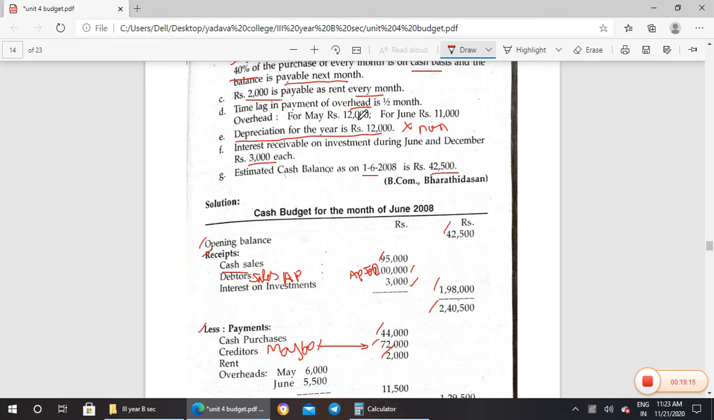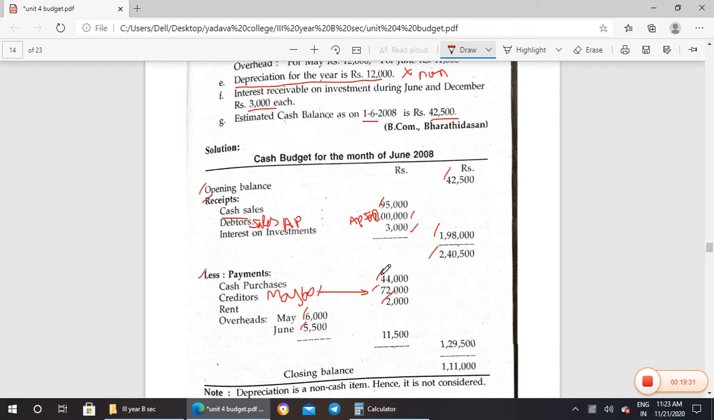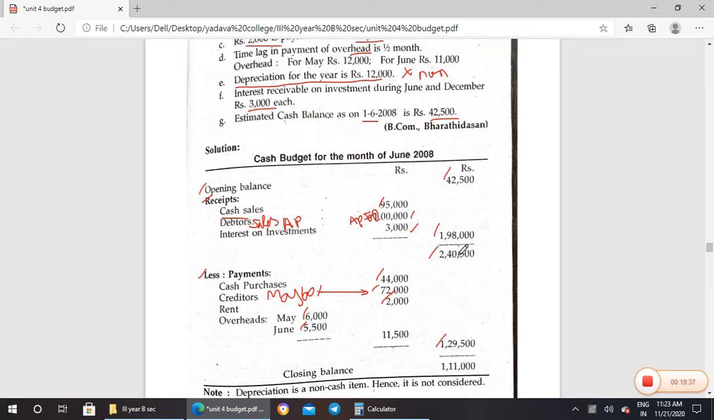Overheads, they asked to pay only half in the month. So May half is paid in that month, remaining half will be in the next month. That should be taken as 6,000. Then June 11,000, half is paid in that month itself, so we take 5,500. Then total payment is 1,29,500. When we subtract it from the balance, you will get closing balance 1,11,000.